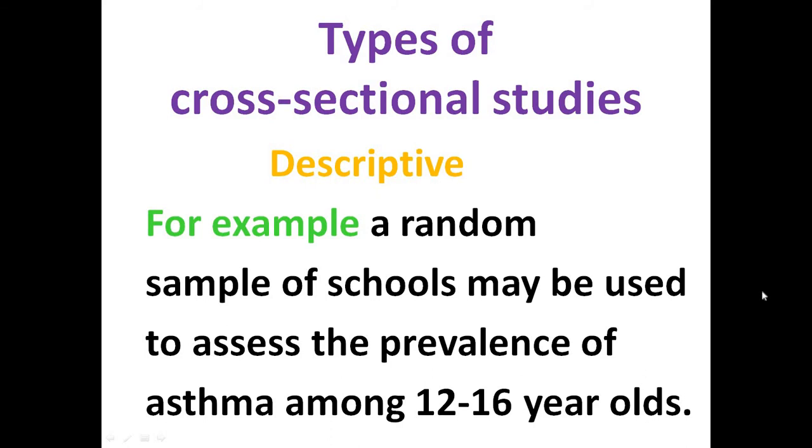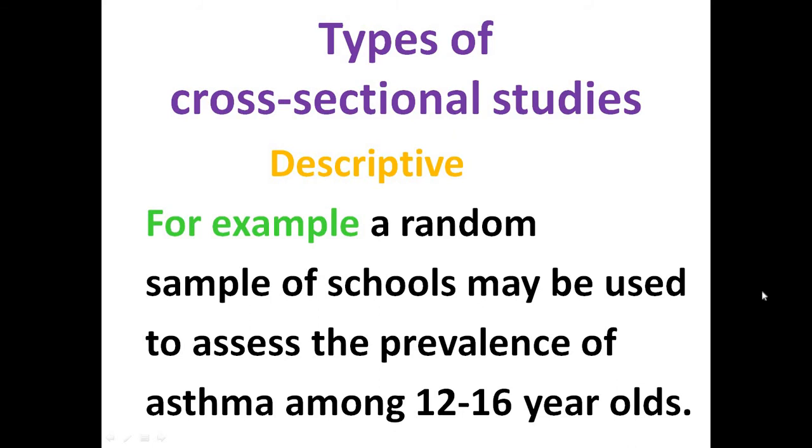We select some of the schools, then we select some of the students from those schools, and then we try to describe, through a descriptive cross-sectional study with a random or simple sample, how many children suffer from asthma among school-going boys of the age of 12 to 16 years, and we assess the prevalence of asthma through this method.